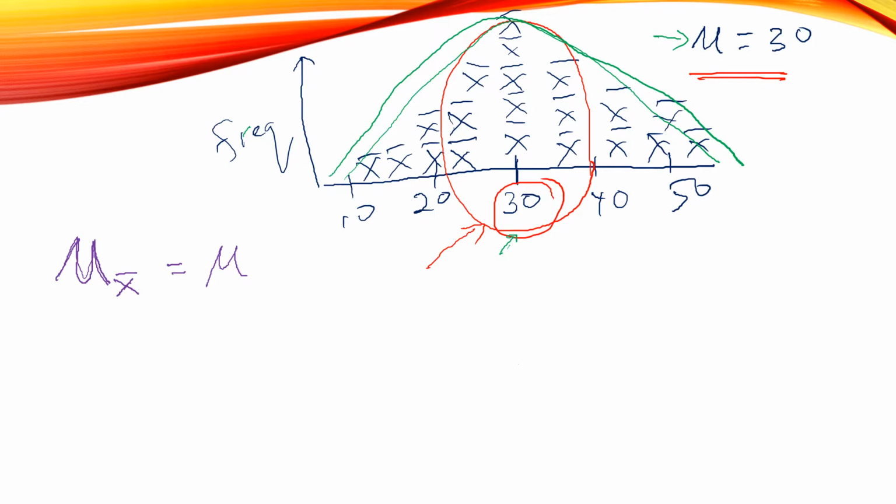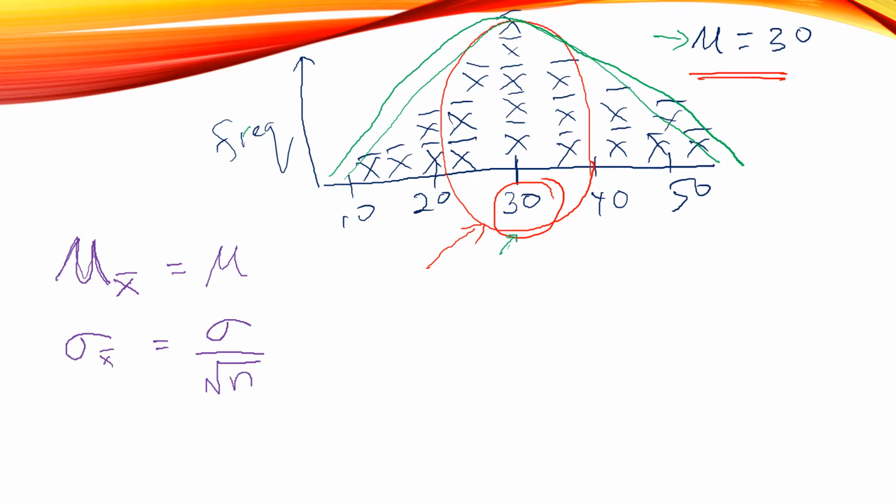And how about the standard deviation of the sample mean? The standard deviation of the sample mean will be equal to the standard deviation of the population divided by the square root of n.